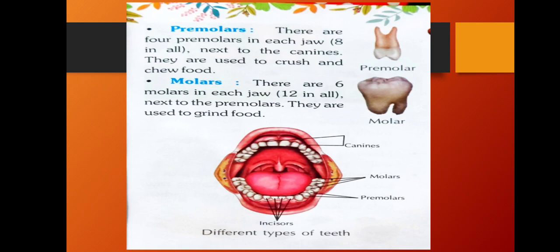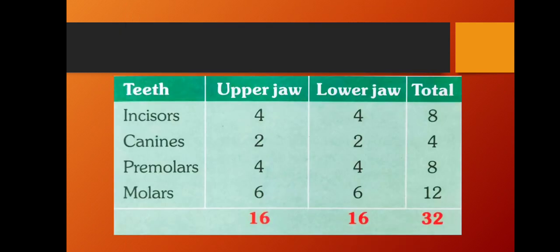Here you are seeing the picture of a tooth, the different types of teeth. Here it is shown: incisors, the front 4 teeth. After that, premolars, 2 premolars are here. After the premolars, at the last, molars are coming, and with the front teeth we have canines on both sides. So this is the structure of our teeth.